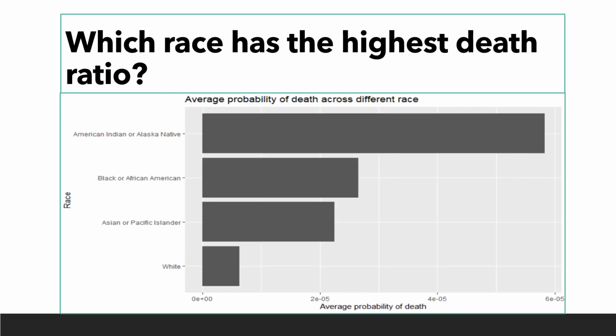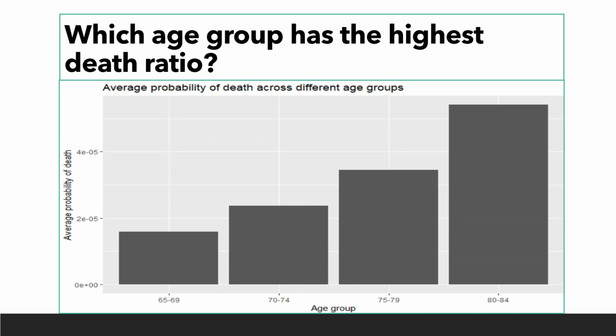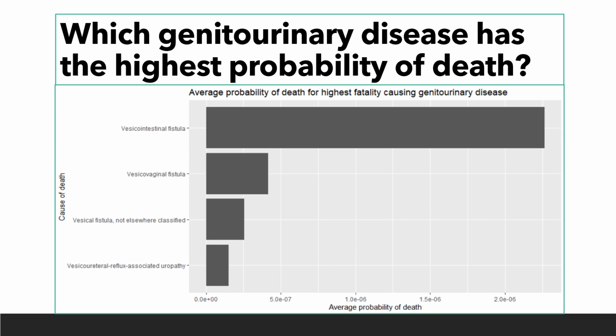If we do that, then we see that American Indian people are the most fatality prone from genitourinary diseases, while white people are the least fatality prone from genitourinary diseases. Now let's see which age group is the most fatality prone. Age group 80 to 84 is the most fatality prone from genitourinary diseases. Which genitourinary disease is the most fatality causing? We can see that vesico-intestinal fistula is causing the most fatality.